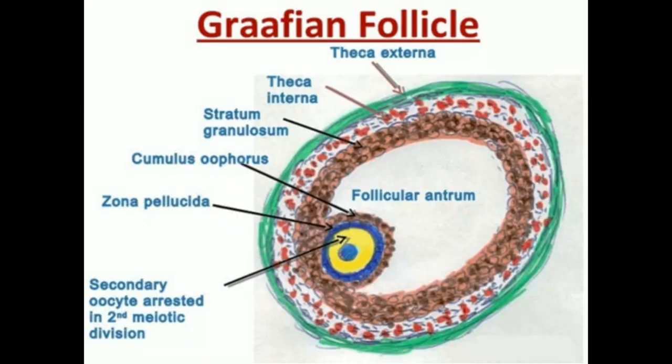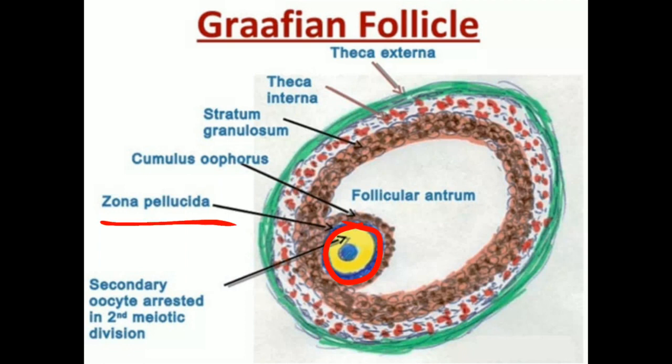Now we get into the structure of the Graafian follicle. This Graafian follicle is also called the mature ovarian follicle. It shows an eccentric secondary oocyte surrounded by a non-cellular layer of zona pellucida.